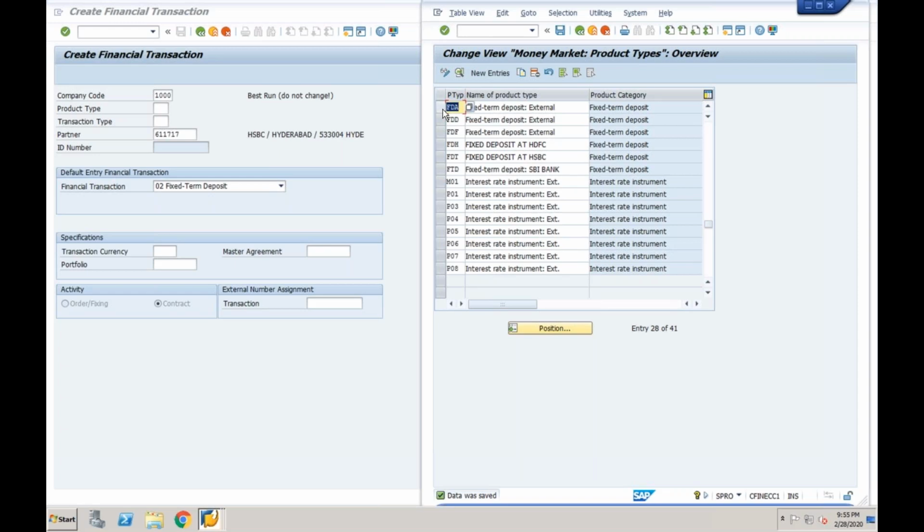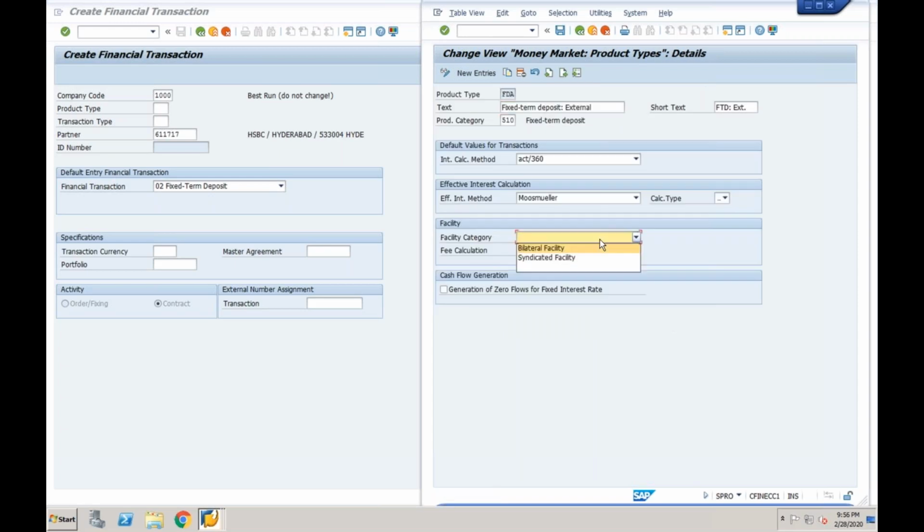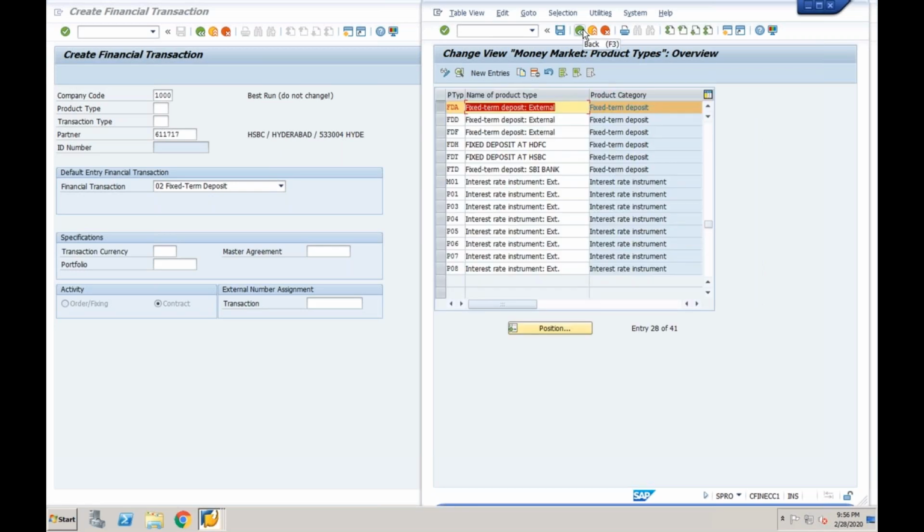Bilateral, and I created one product, no? If I use this product for multiple times, not one time, then we can call it syndicate facilitate, so you can use it multiple times. If you are using it only one time, then bilateral facilitate. Simple difference. I kept it blank, because sometimes I can use it multiple times.